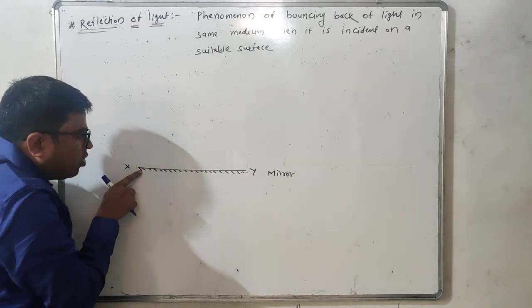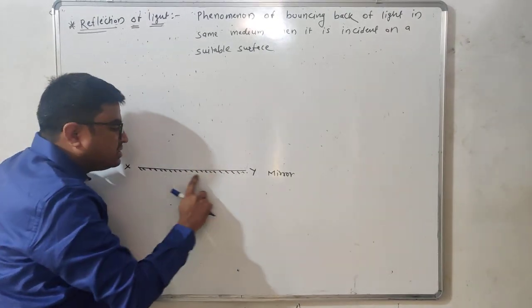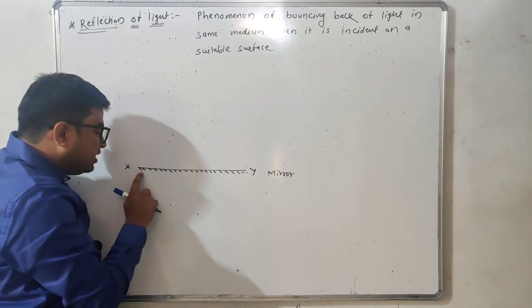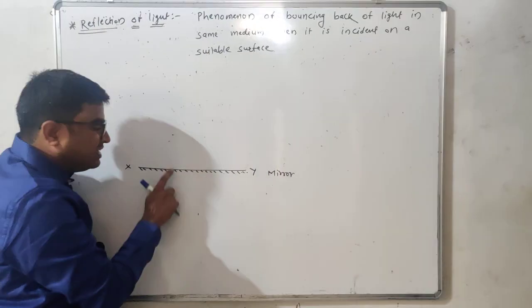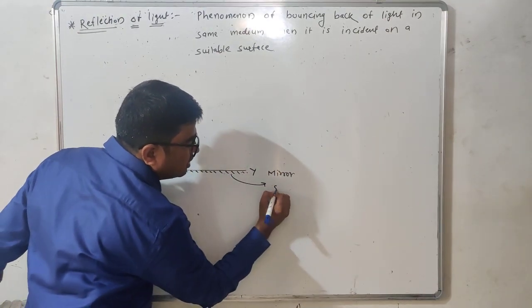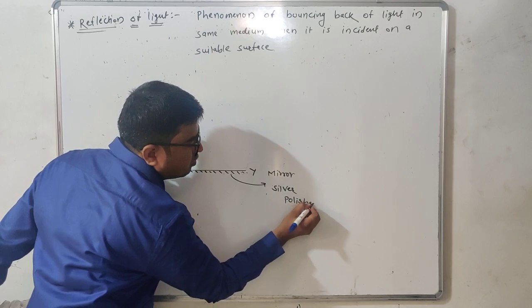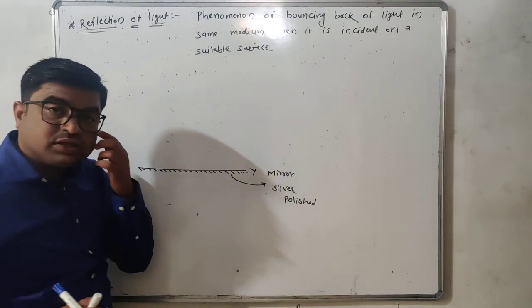Why do I draw such lines on its either side? These lines represent that the surface on its either side is silver polished. Why is it silver polished?